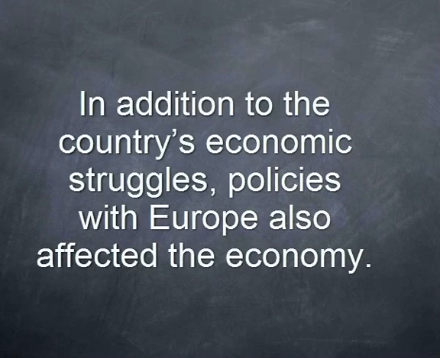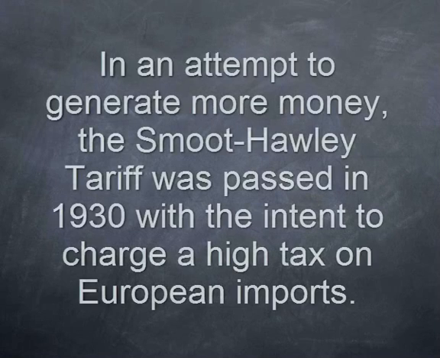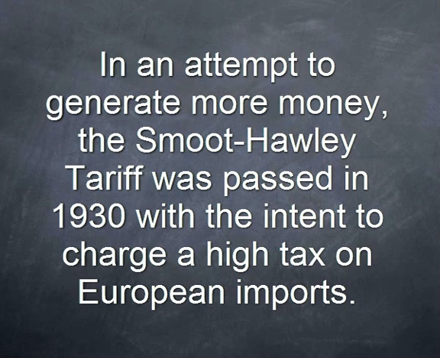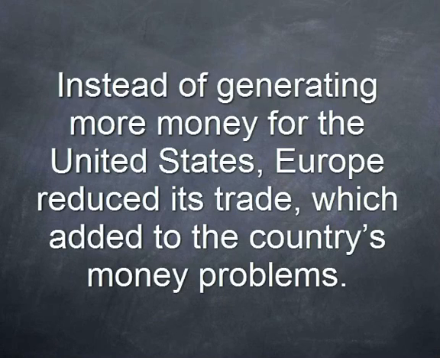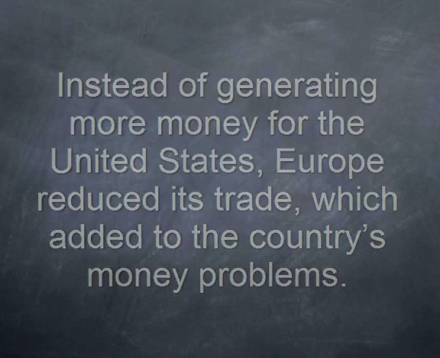In addition to the country's economic struggles, policies with Europe also affected the economy. In an attempt to generate more money, the Smoot-Hawley Tariff was passed in 1930, with the intent to charge a high tax on European imports. Instead of generating more money for the United States, Europe reduced its trade, which added to the country's money problems.